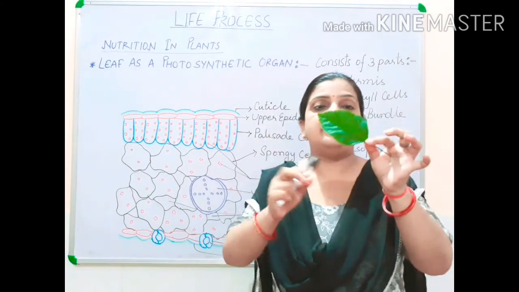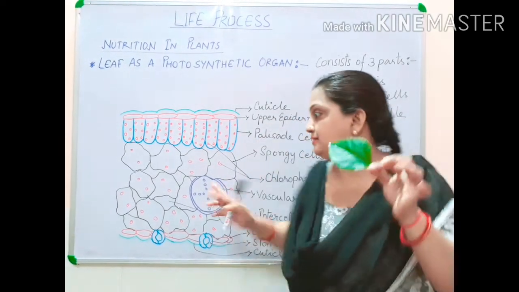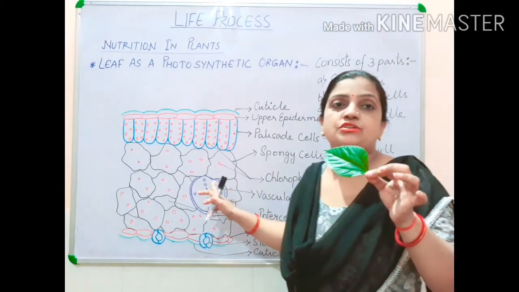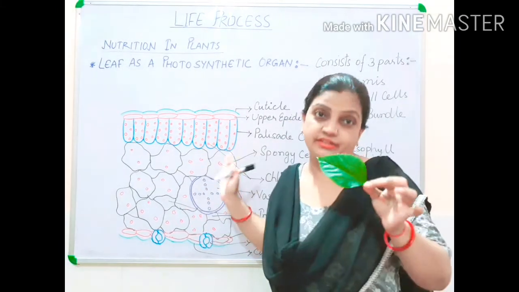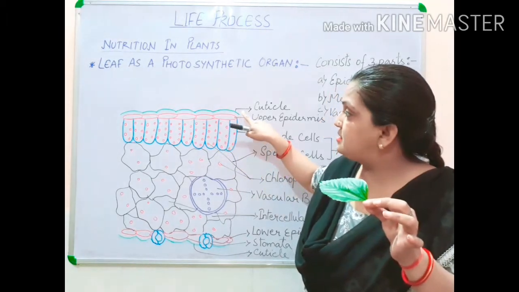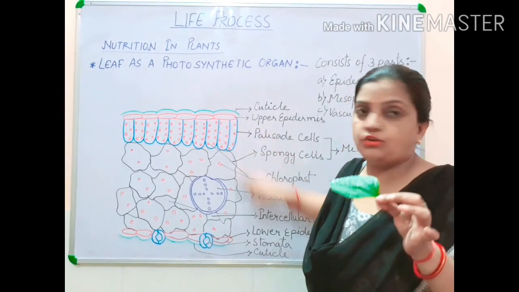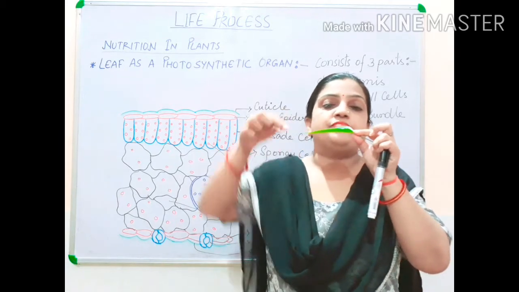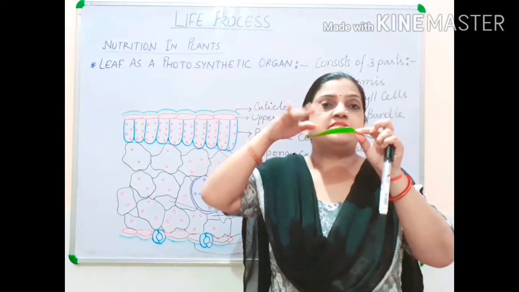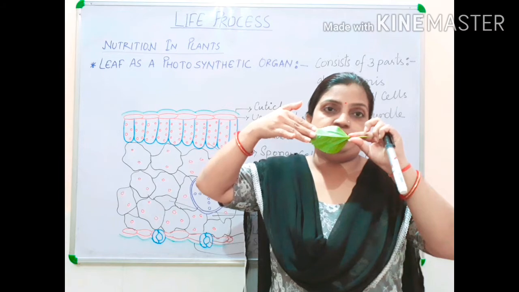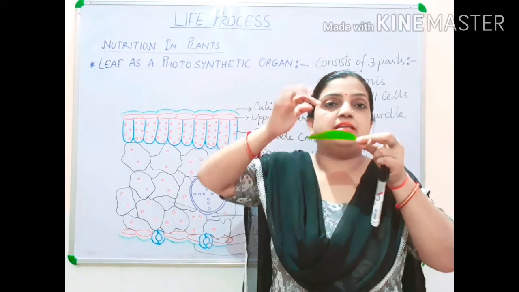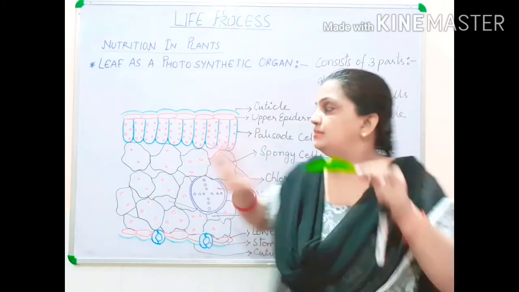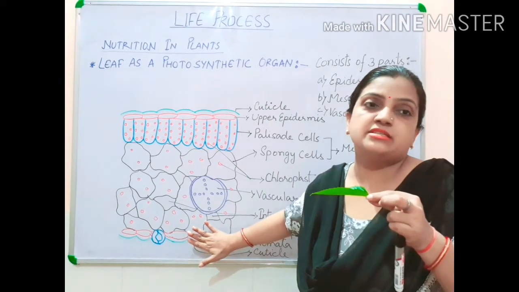and you can see that this structure and this structure, it is not similar to each other. It is different. And you can see the thickness which I have drawn. This same thickness is only between this. You can see this layer, this is the upper surface and this is the lower surface. So in between the upper and lower surface, this whole structure is present.